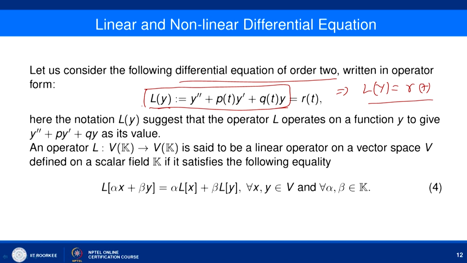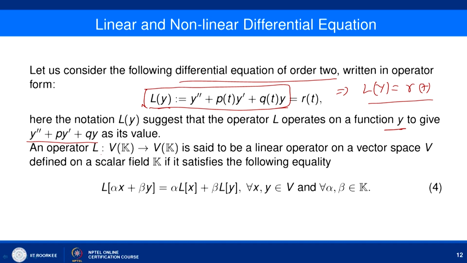So, here once the operator is defined, now we check whether this operator is a linear operator or not. If you look at the notation, this Ly suggests that the operator L operates on a function y and gives this value. So, the output is y'' plus Py' plus Qy and the input is your y.